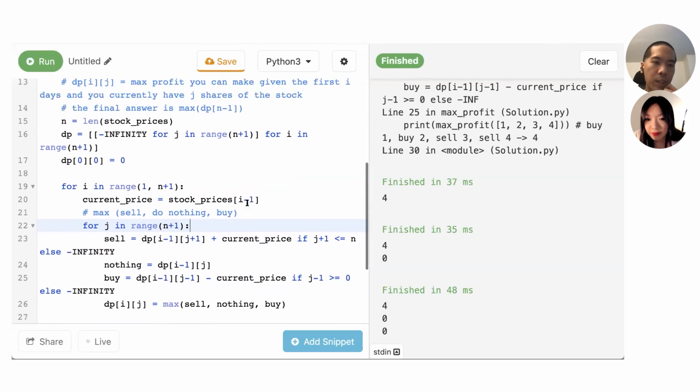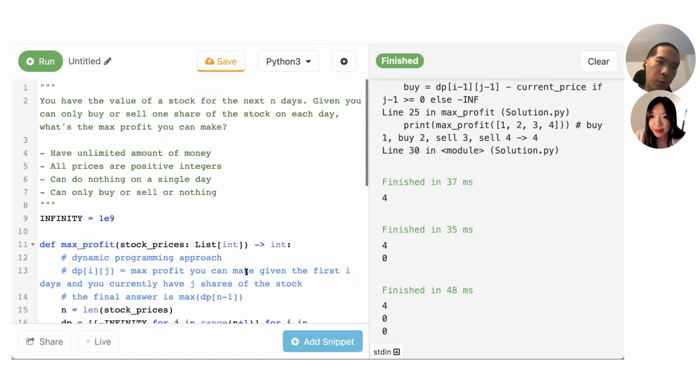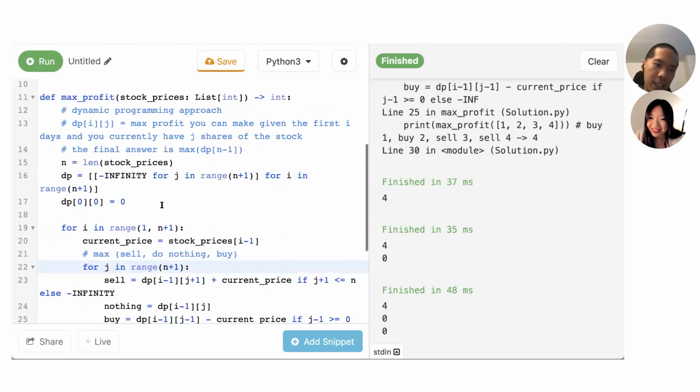So it's n squared time. So what would the brute force solution runtime have been? So the brute force solution is you probably just iterate through every subset that you buy or sell. So that would be like 2 to the n, potentially, maybe even more, because of the exponential. It's like 3 to the n probably, because you have 3 choices at each time.